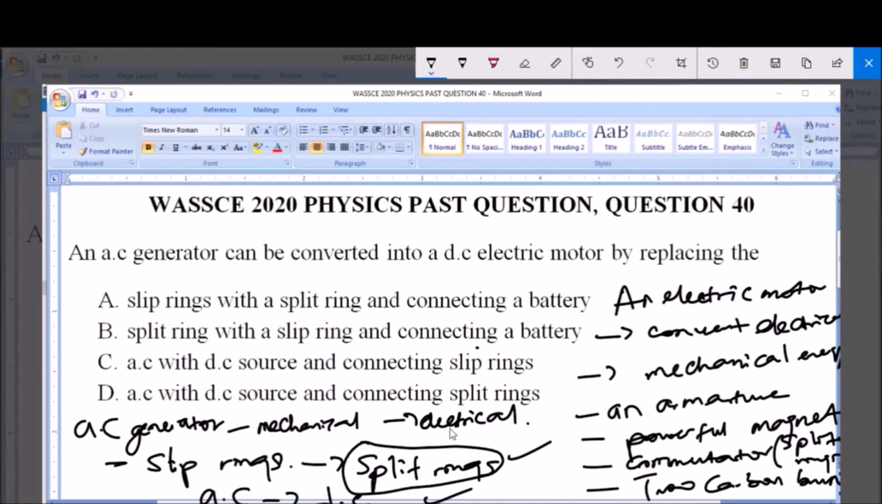So therefore the answer to this question is option D. That is, the AC source will be replaced with a DC source, and then the slip rings will be replaced with a split ring, which is the component of an electric motor. So option D is the answer to this question.